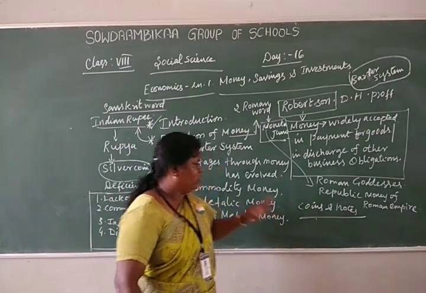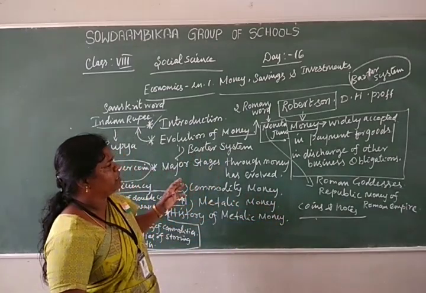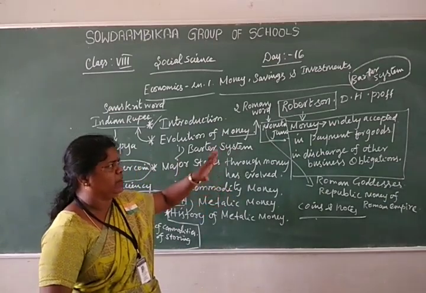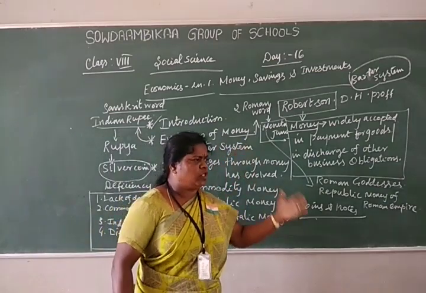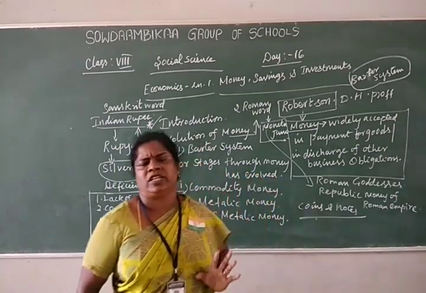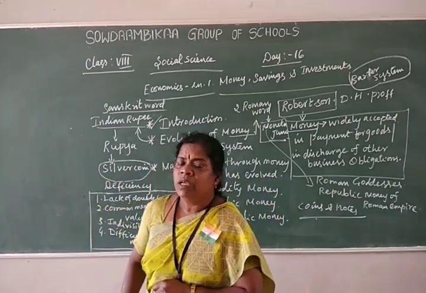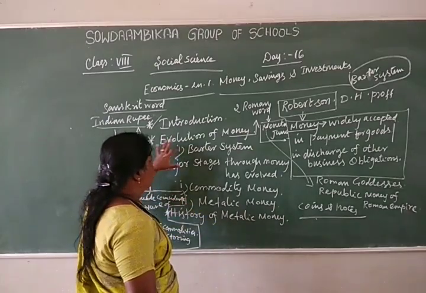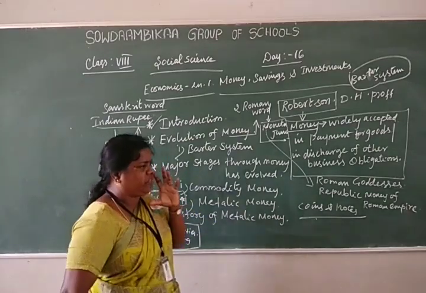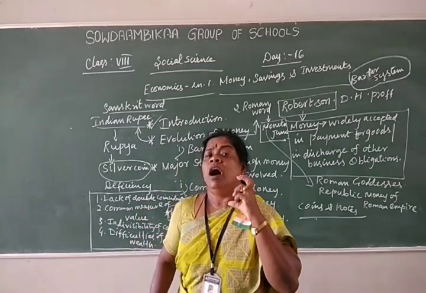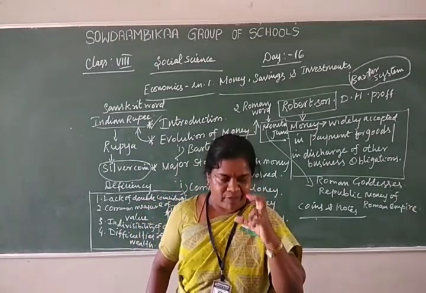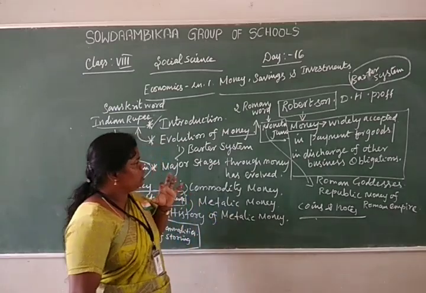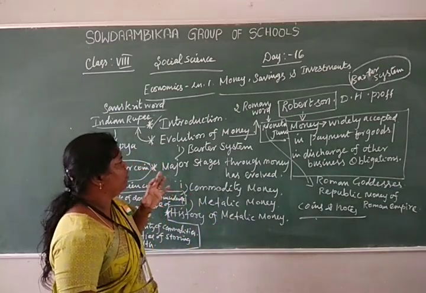Another important point: in the ancient period, some forms of money used the barter system. Barter system means exchanging goods for goods without money transactions. Next, we are going to discuss the evolution of money. Evolution means the status, value or development of money.